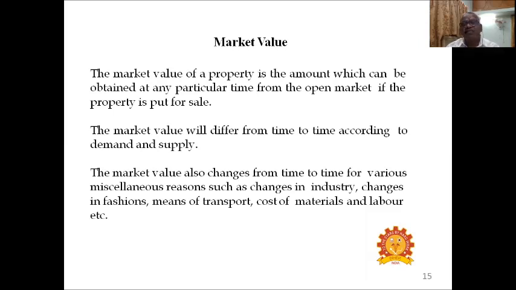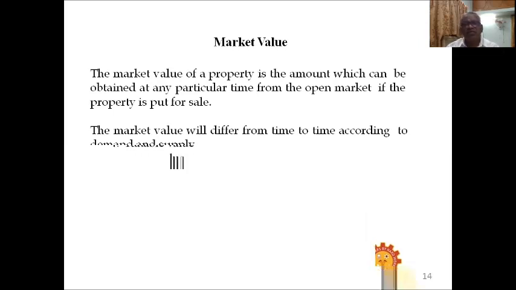The market value differs from time to time according to demand and supply. The market value also changes for various miscellaneous reasons, such as changes in industry, changes in fashion, means of transport, cost of materials and labor, etc.